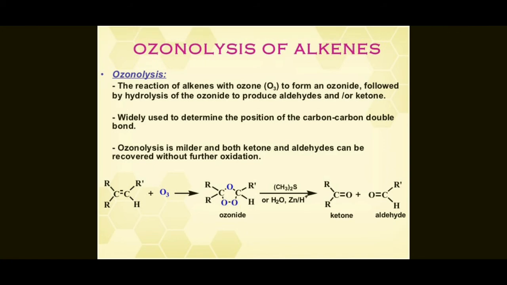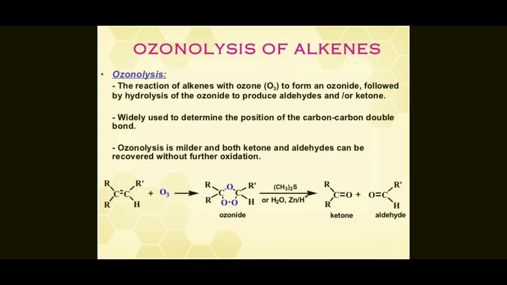So next reaction is ozonolysis of alkenes. Ozonolysis is the reaction of an alkene with ozone, O3, to form an ozonide, followed by hydrolysis of the ozonide to produce aldehydes and or ketones. It is widely used to determine the positions of carbon-carbon double bonds, and the ozonolysis is mild, and both ketones and aldehydes can be recovered without further oxidation.